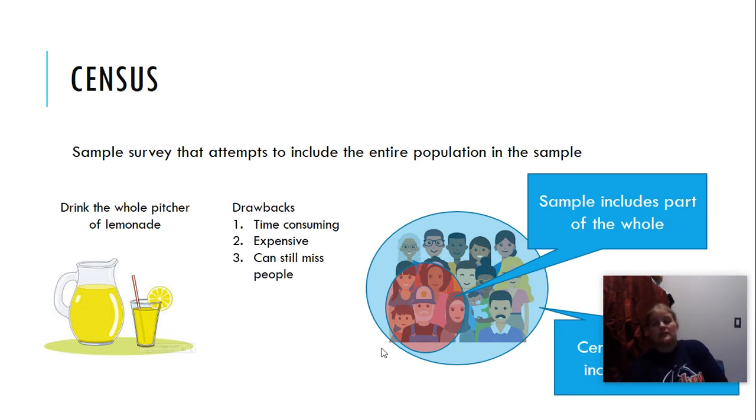There are some drawbacks to a census. First, it's very time consuming. It takes a lot of time to ask all of those people the question. It's expensive. Whenever you're talking about time, we're talking about money. Instead of just having to ask 5 people, now I have to ask 500 people. That takes a lot of materials, a lot of resources. I have to hire more people. It's very expensive. And even with the resources of the federal government, which does a census every 10 years, and they're working on one right now for 2020, it's still very difficult and we can still miss people.